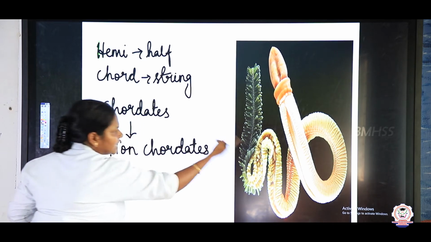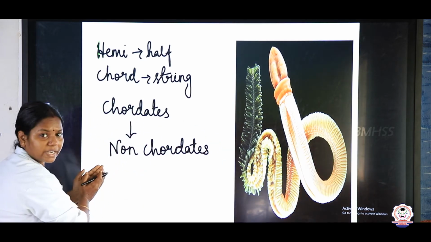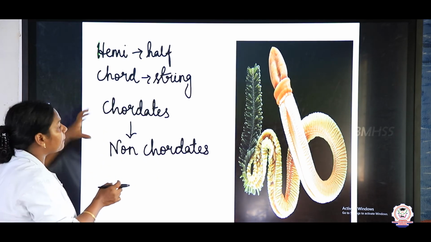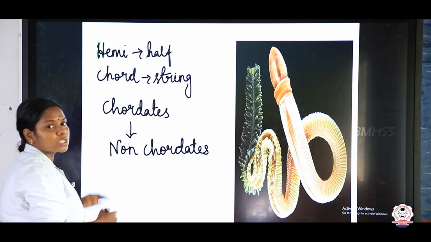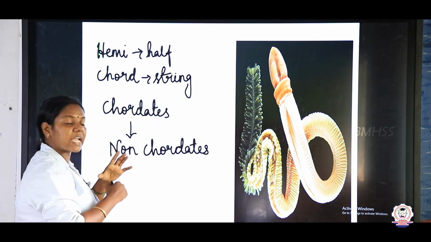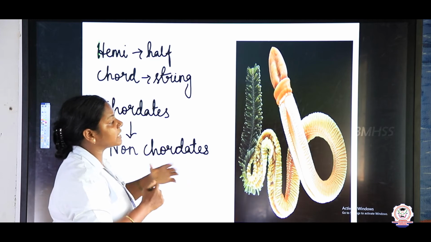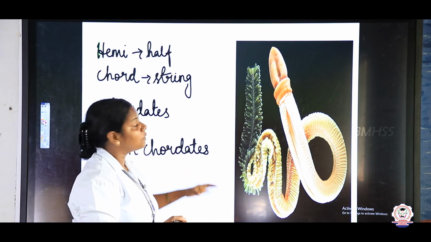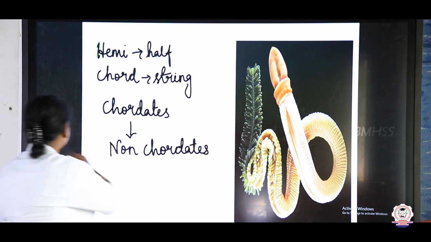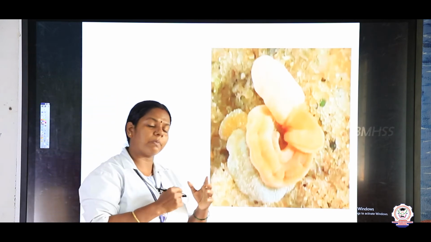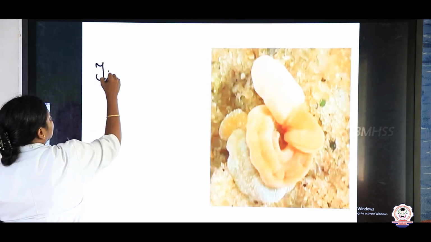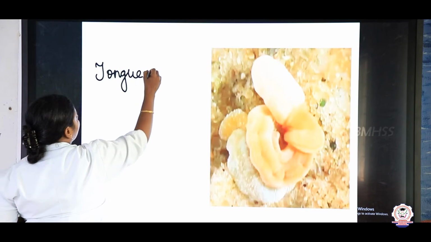Because this Balanoglossus, a hemichordate, closely resembles the Echinodermata of the non-chordates, but they possess some characters of the chordates also. So we can say they are intermediate between the chordates and the non-chordates, hence the name Hemichordata. And it is an independent phylum which closely resembles Echinodermata. From this, one more question they will be asking, children. Most of the worms that belong to hemichordates are tongue shaped, like a tongue. So they are also called tongue worms.